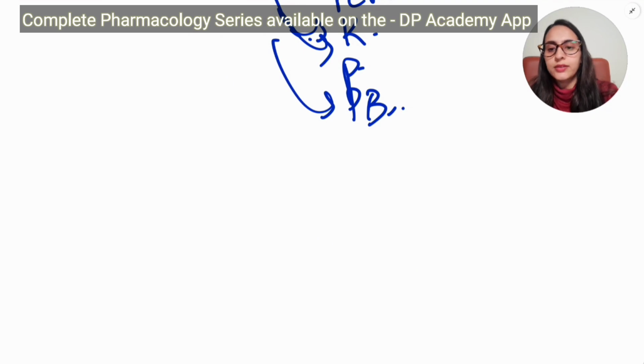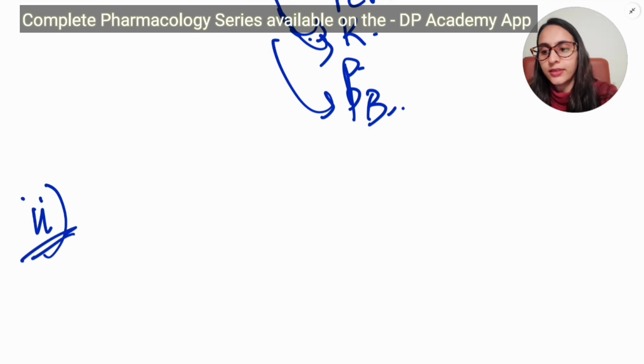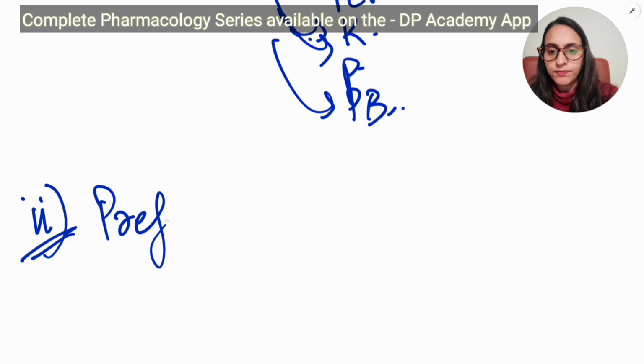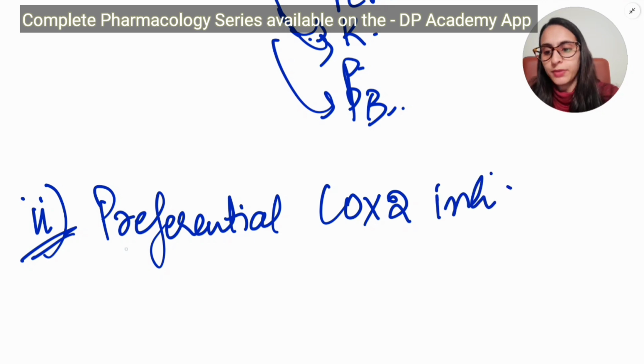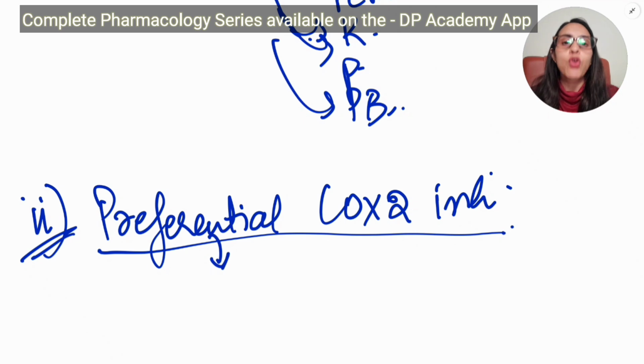Now coming to another category, which is preferential Cox-2 inhibitor. Why do I say preferential Cox-2 inhibitor? Because it inhibits Cox-2 more than Cox-1. So they prefer to be Cox-2 inhibitors. That is why we call it preferential Cox-2.